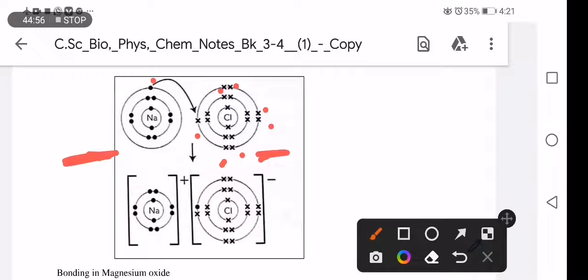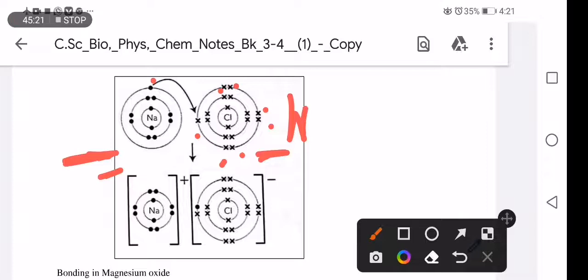So you will see that what makes sodium donate is that sodium has a lower electronegativity. And what makes chlorine receive is that chlorine has a higher electronegativity, so it has the ability to attract electrons to another atom's outermost shell.